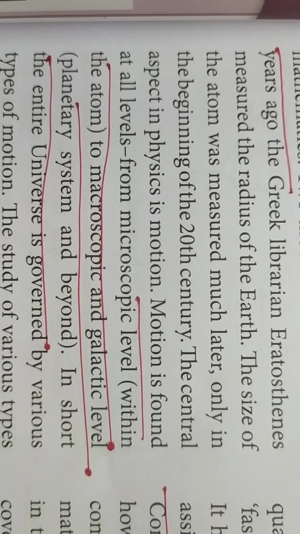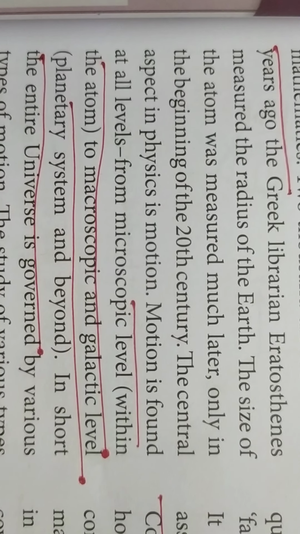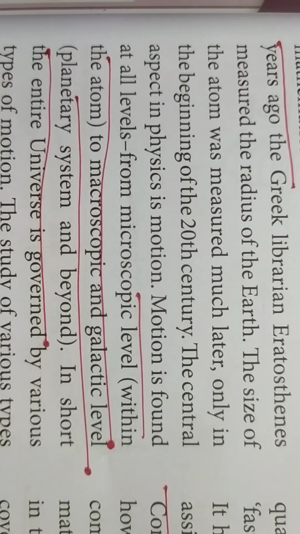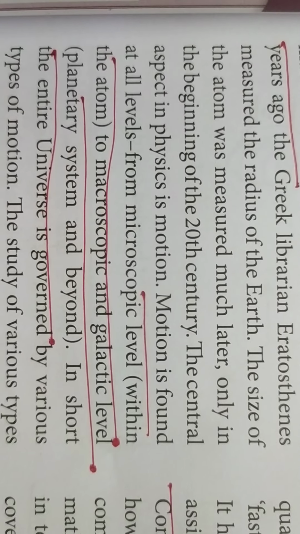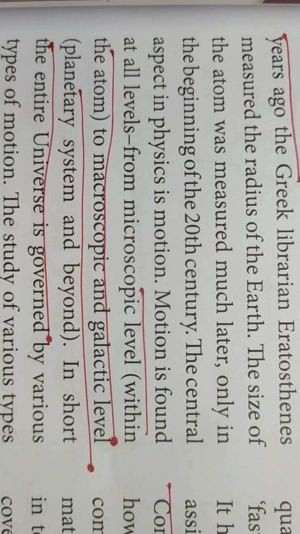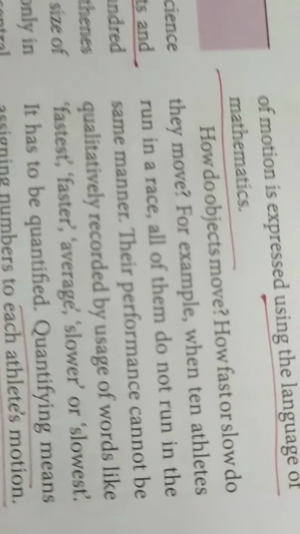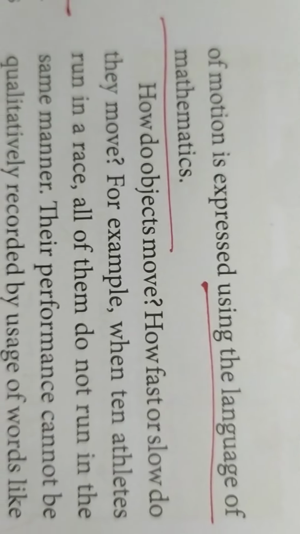Microscopic means within the atom, for example proton, electron, neutron, and the motion found between them is called microscopic level. Macroscopic or galactic means a large scale, that is planetary system, and their motions is called macroscopic level. So here this is just an introduction, and here how we are using the language of mathematics in physics, that we shall see here.